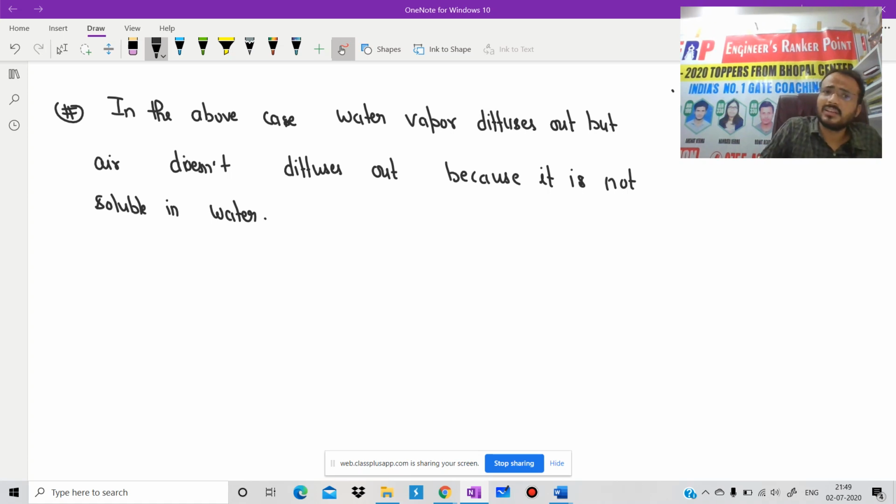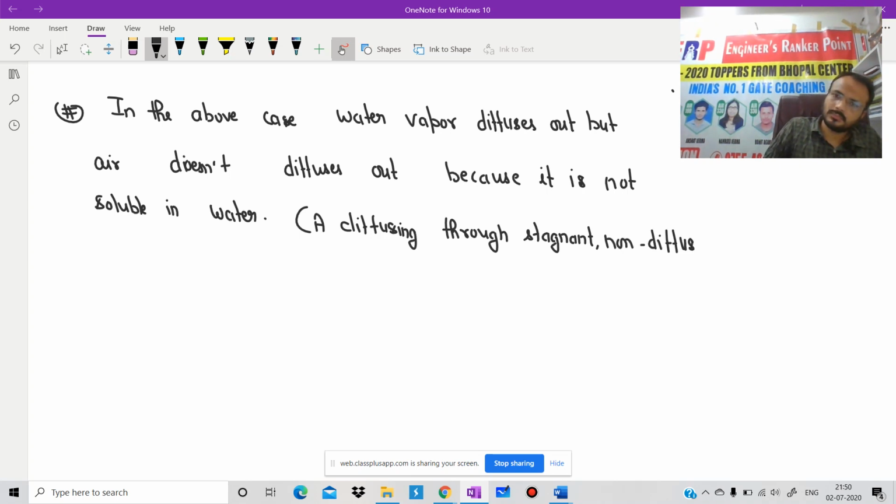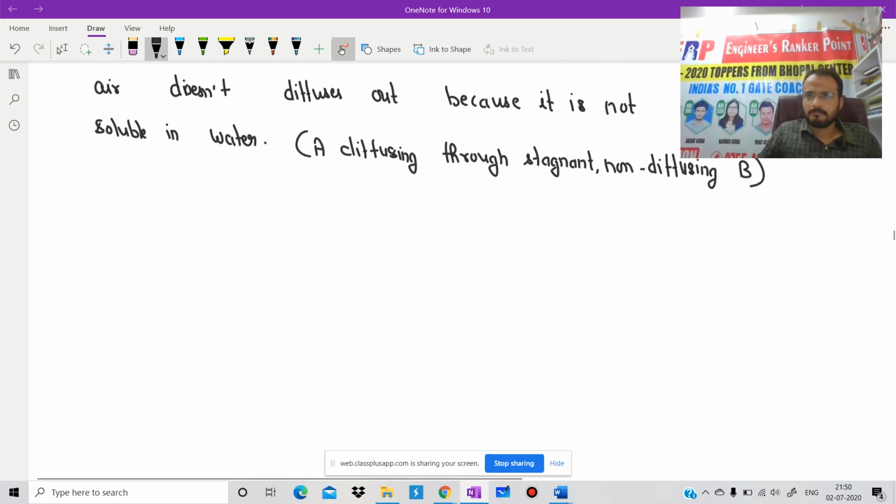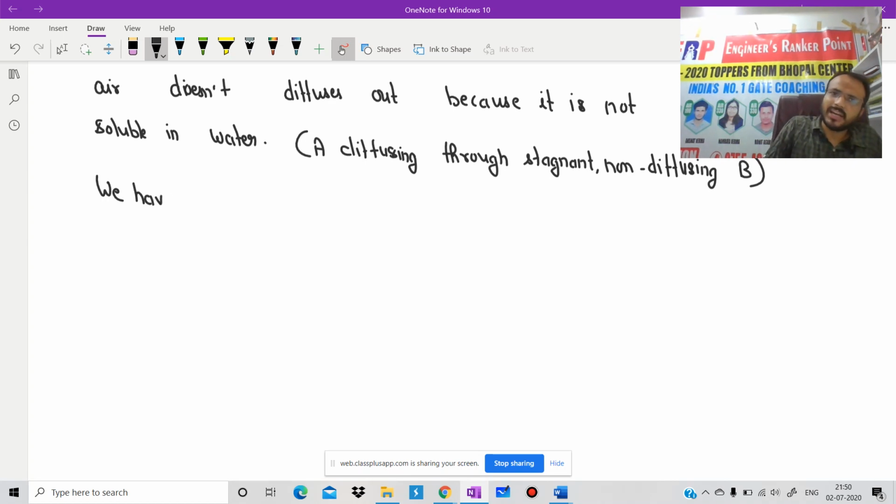So this case is A diffusing through stagnant non-diffusing B. Is it clear? We have a general formula. We already have it, and we derived this one. NA is equal to N into IA plus JA.